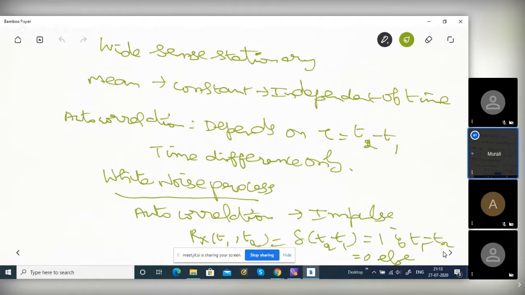So, for wide sense stationary, the mean is constant, independent of time. The autocorrelation Rx(t1, t2) depends on the time difference. Rx(t1, t2) is exactly equal to Rx(t3, t4) if t2 minus t1 is equal to t4 minus t3, both equal to tau. The autocorrelation is the same actually. Right? The autocorrelation depends on the time difference actually. Okay?